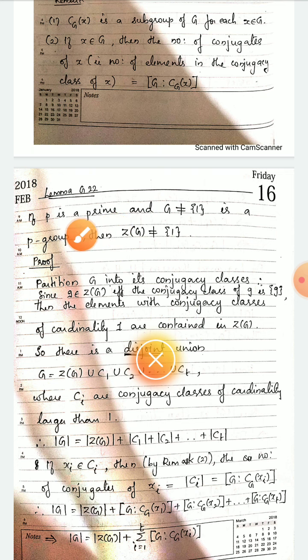If P is a prime and G not equal to {1} is a P group, then the center of G is not equal to {1}. So we are given a group G that is not the trivial group. A P group means the order of G is a power of P, that is, P raised to n for some n. Then we have to prove the center of G is not equal to {1}.